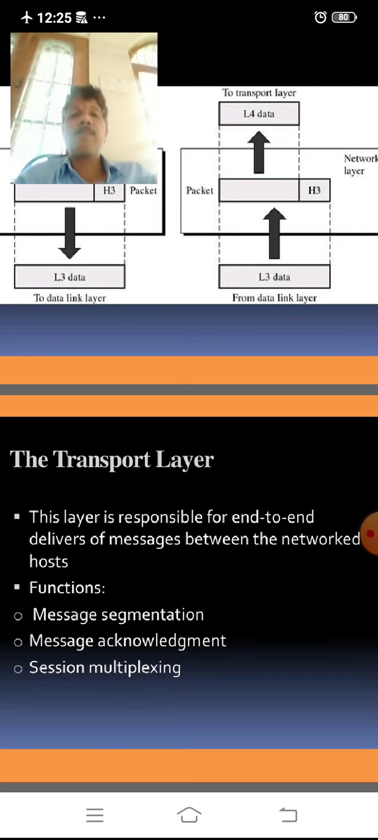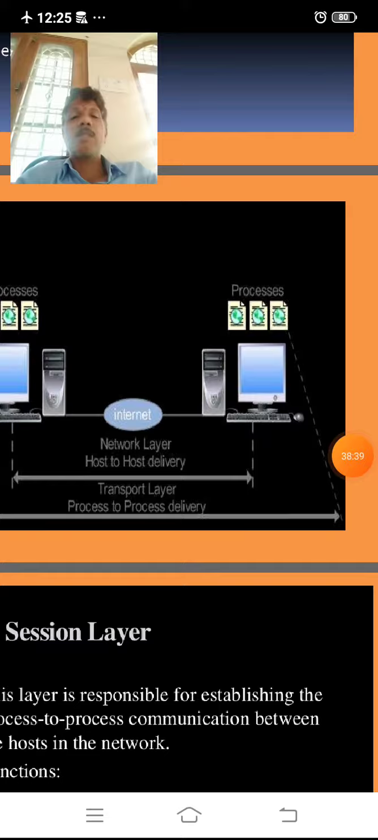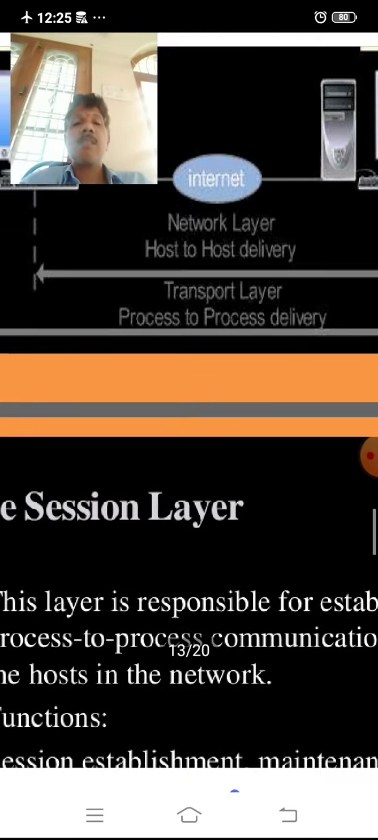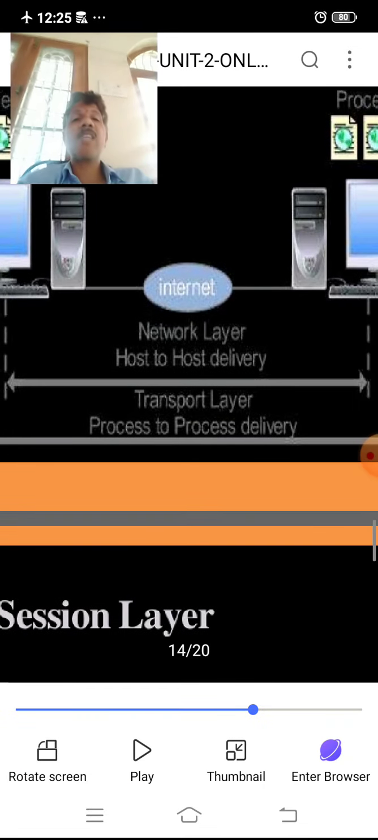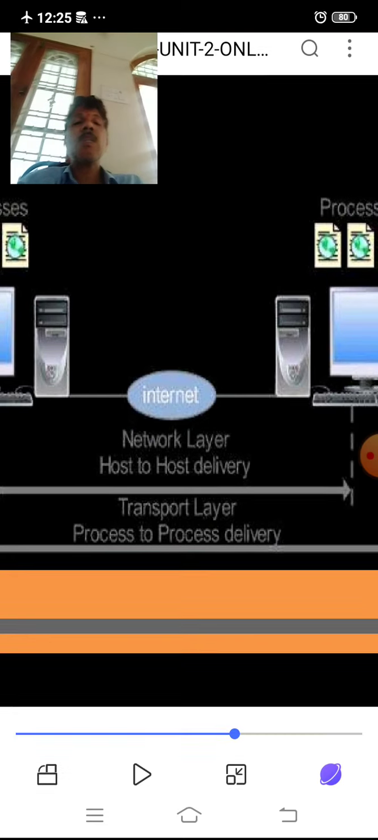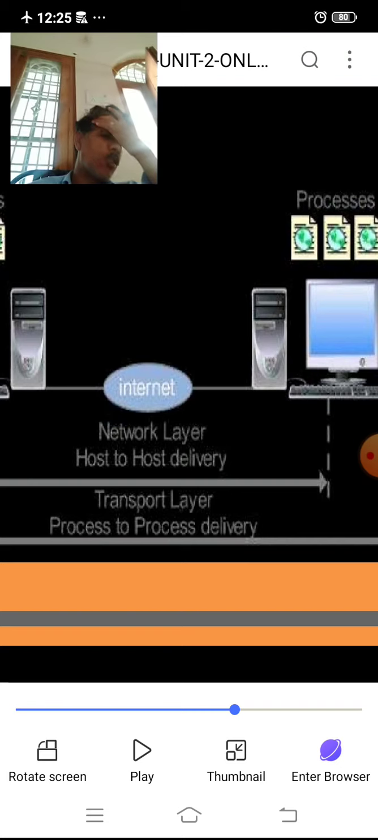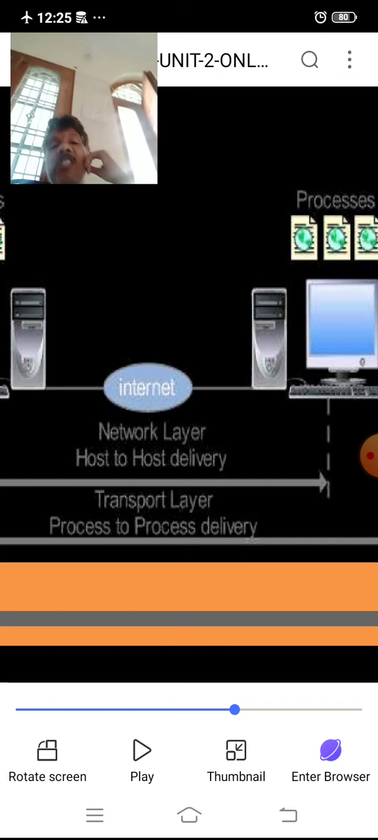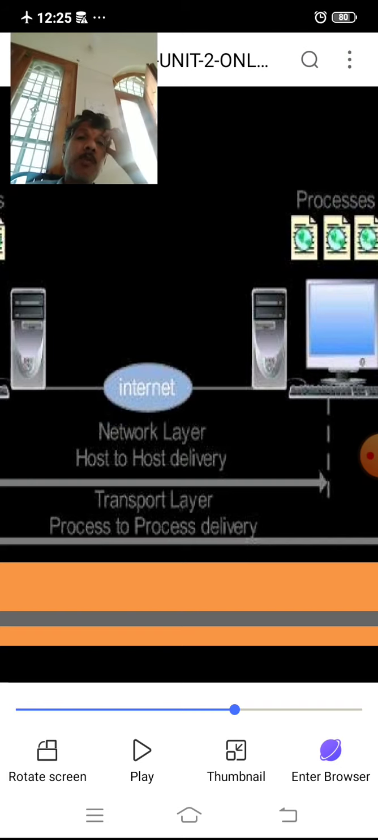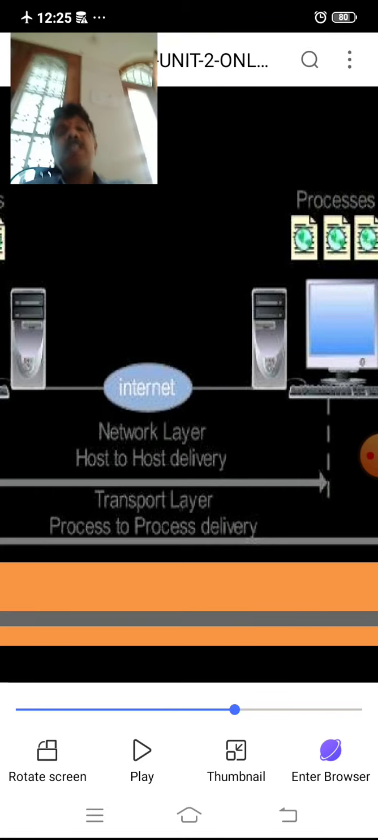Here network layer and transport layer, both are there. What is the network layer doing? It establishes a communication for host to host delivery, whereas the transport layer, on the network established by the network layer, takes the responsibility of process to process delivery of a particular message.